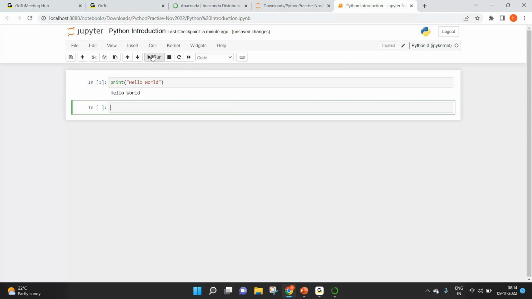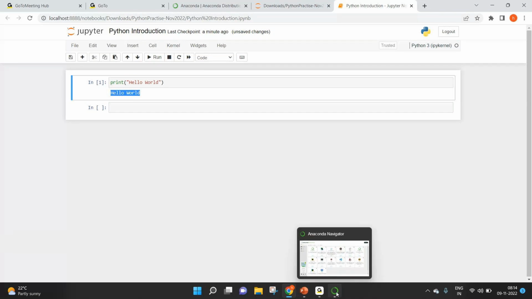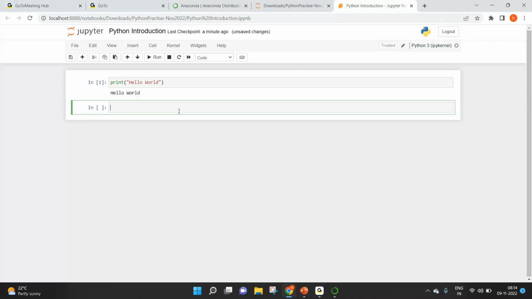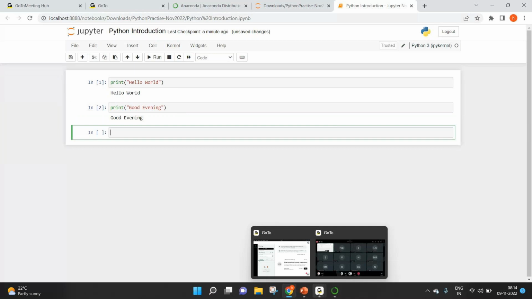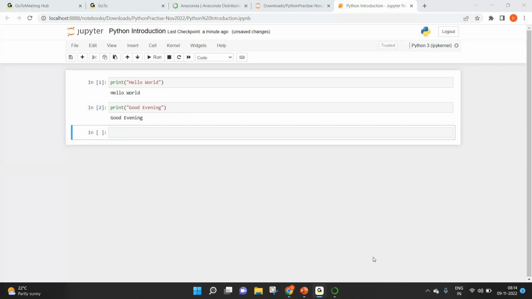That will run the cell for you, and you got the output as Hello World. Right. Let's do one more. Print. Now you can see that you got the results. That's how basically you can write the code in the simplest way in Python on Jupyter Notebook.